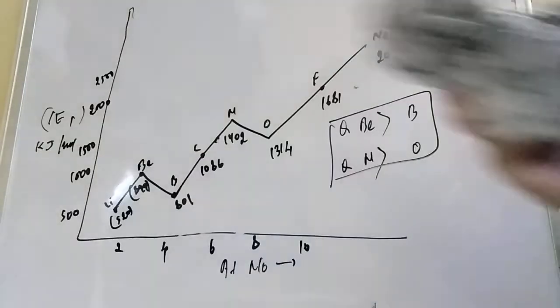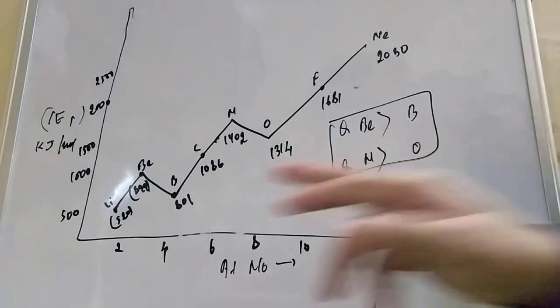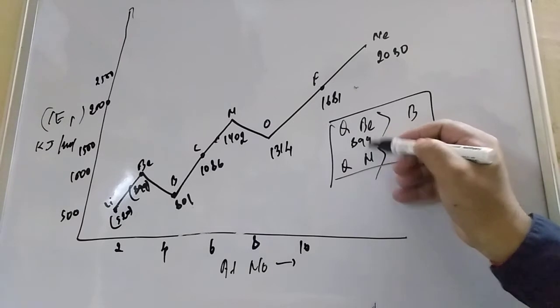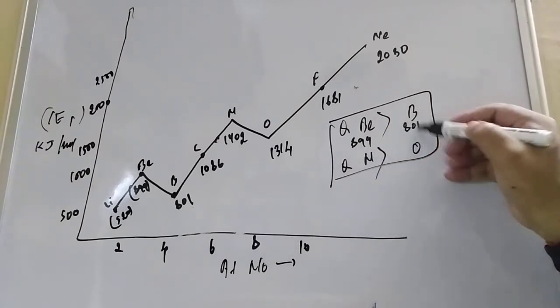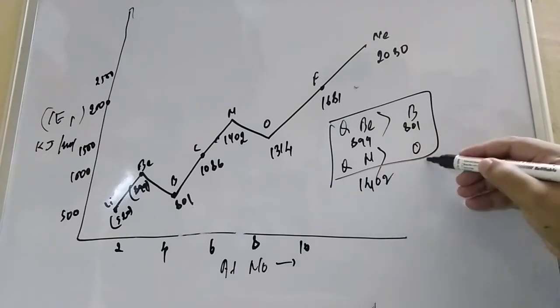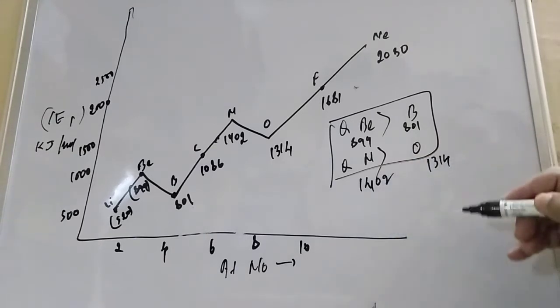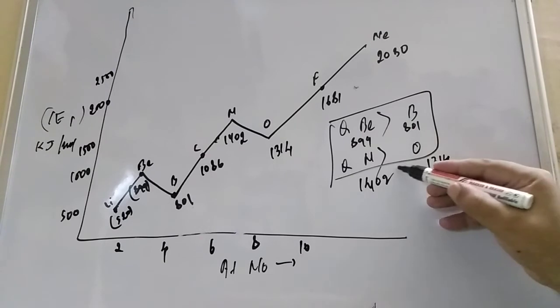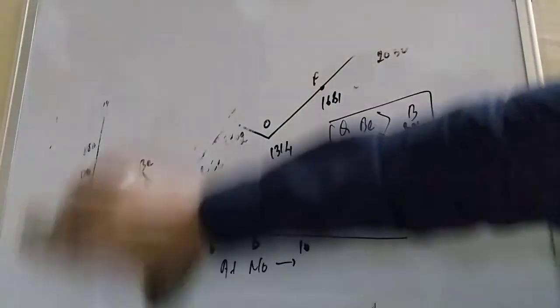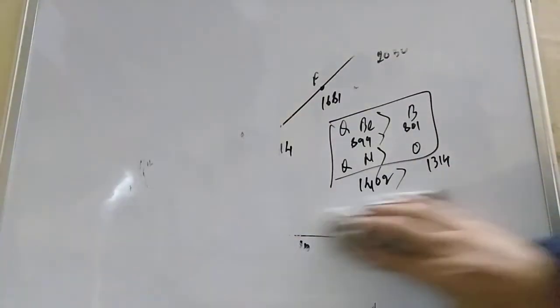Now student, two questions can be formed. Beryllium is 899 and boron is 801, and nitrogen is 1402 and oxygen is 1314. So here there is a decrease, which we have to understand. Here I am writing and explaining what is happening in the ionization enthalpy.